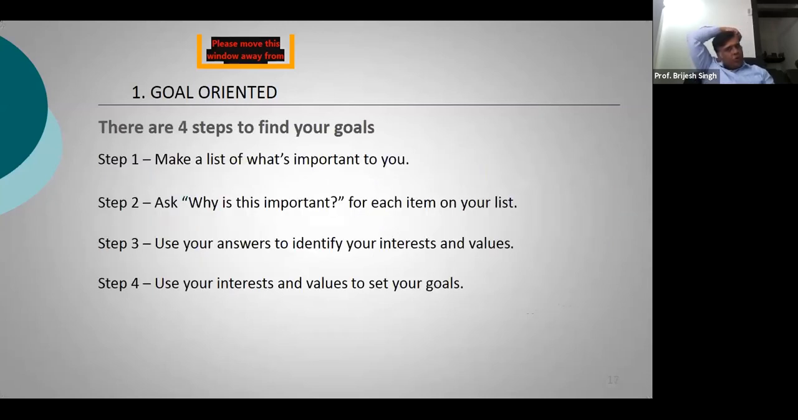Now there are 4 steps to find your goals. Now how do you find your goal? Step number 1 is make a list of what's important to you. Okay, make a list of what's important to you.